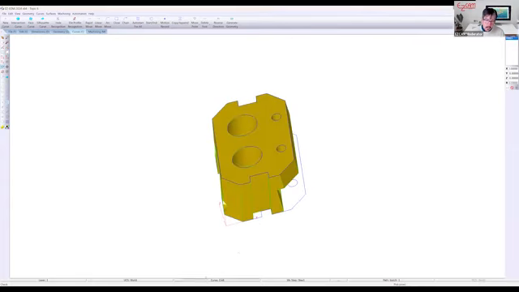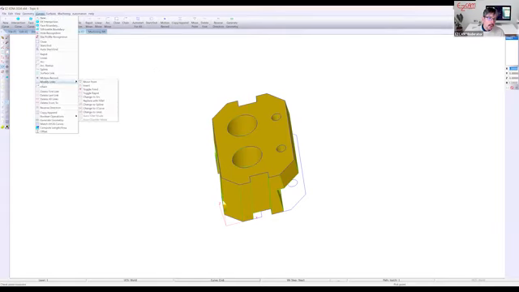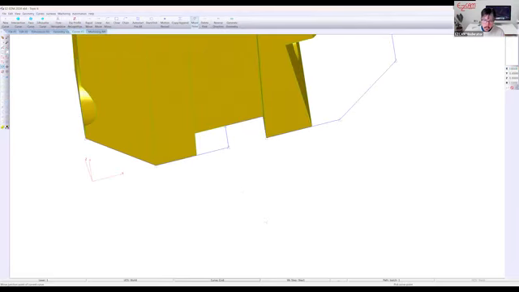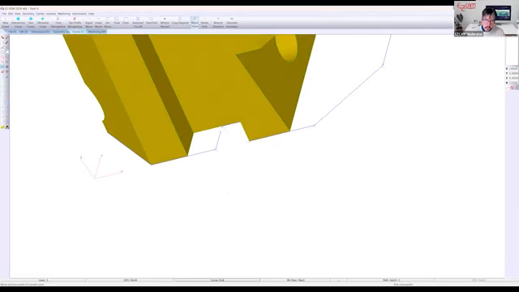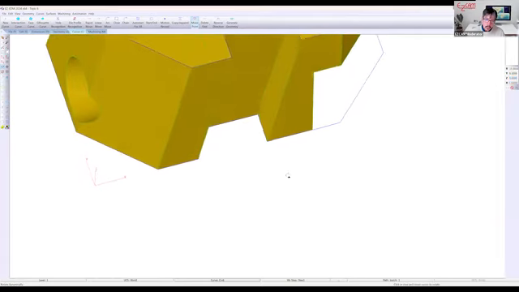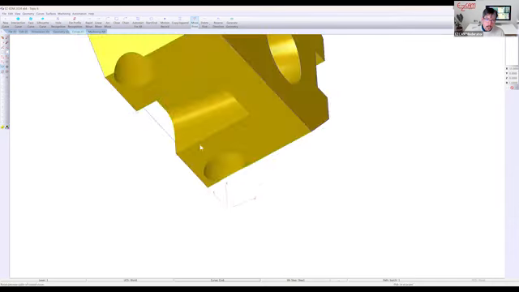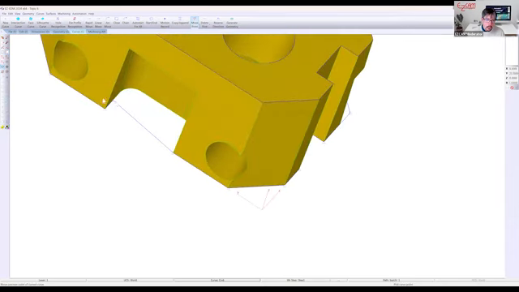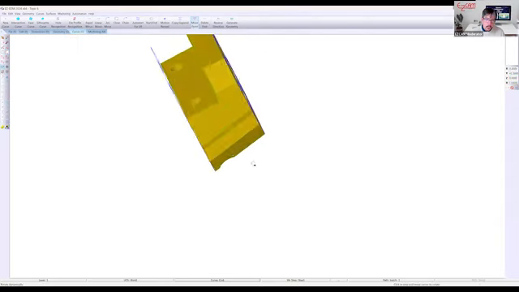So we'll make that our active curve. Go to the curves menu. We have modify lengths, and we're going to move a point. So if I zoom in here, I'm going to pick my point, and I'm going to pick where it's going to move to. So that tidied that up for us nicely. And we're just going to do that for the other areas. Not too painful.